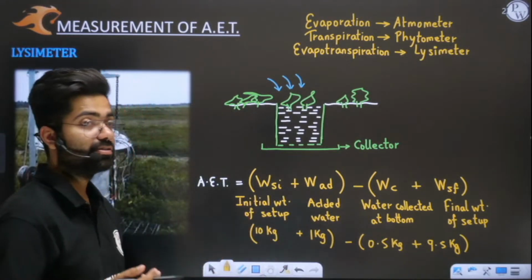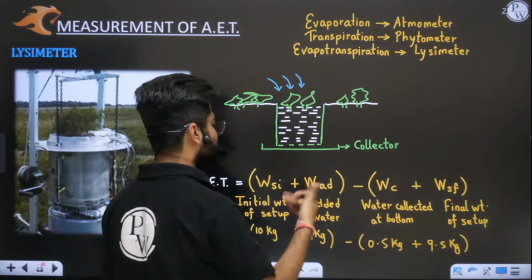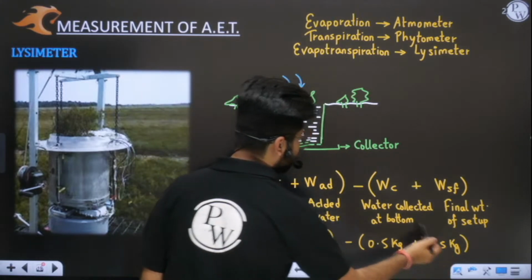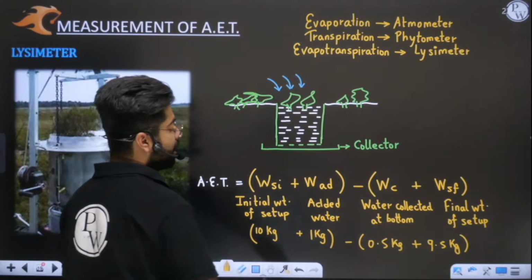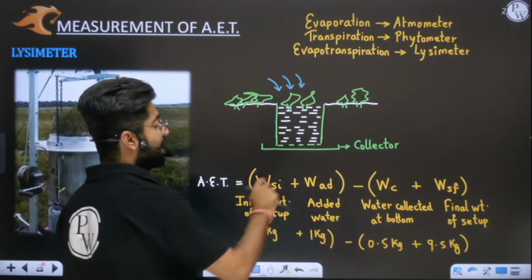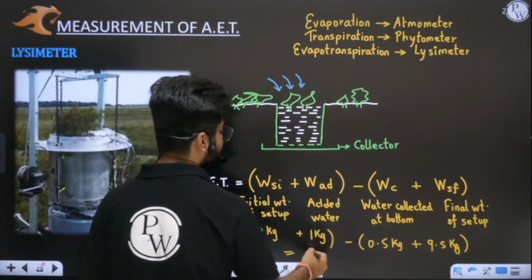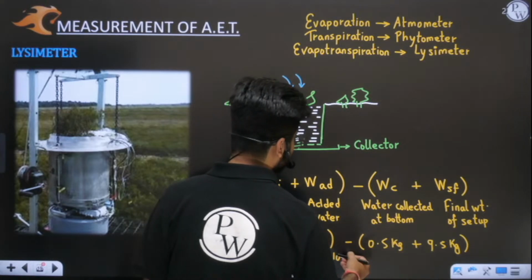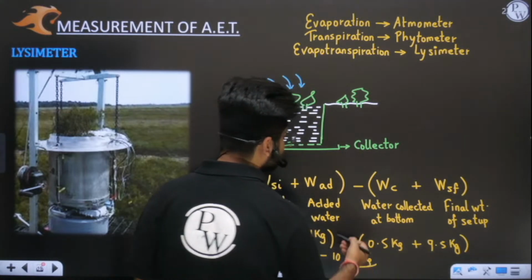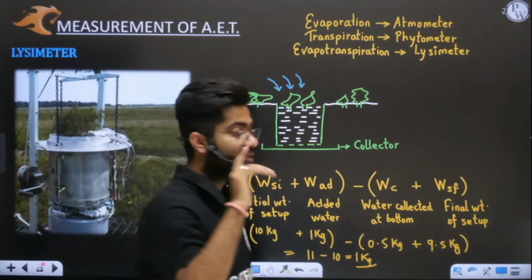Why? Because the soil contained 500 grams of water that has evaporated. So 500 grams of water has gone from here, and the remaining 500 grams of the water you added has also evaporated. So how much is your actual evapotranspiration? See, there is a difference. This is 11 and this is 10. So where has this 1 kg gone? Obviously this 1 kg has gone in the form of evapotranspiration in one day.